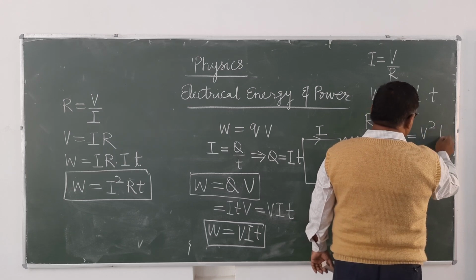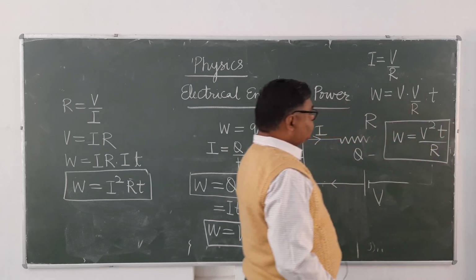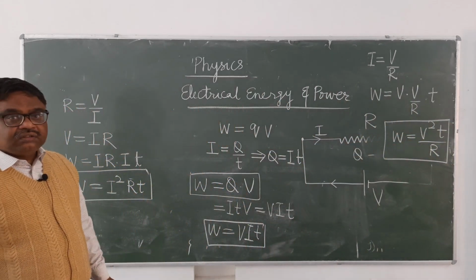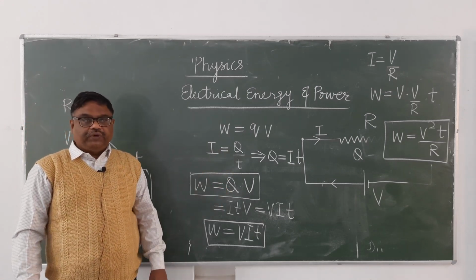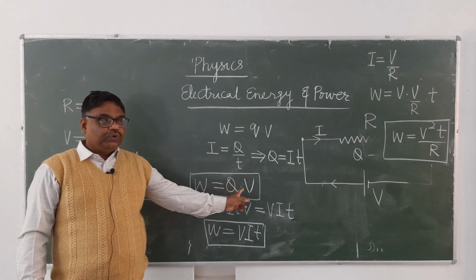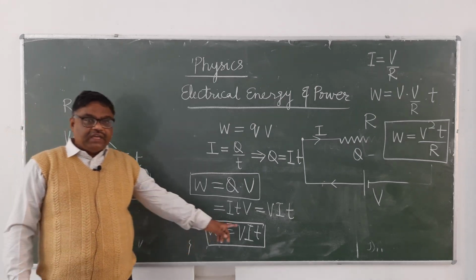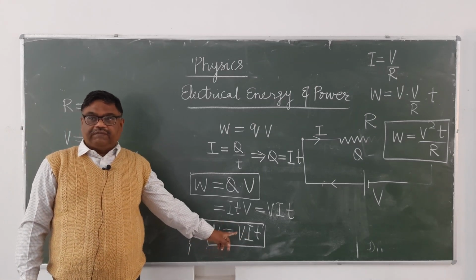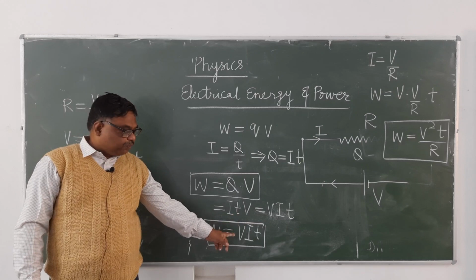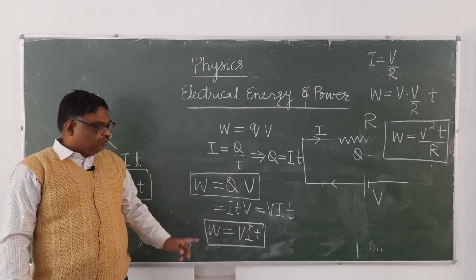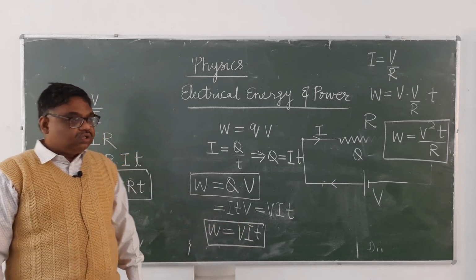So, see here. Once again you can see, if Q charge is flowing through a conductor at a potential difference V, how much electrical work will be done? Q into V. It's clear? In other way, if I current is flowing through a conductor at a potential difference V for the time t, then what will be the work done? Electrical work done will be VIT, V into I into T.